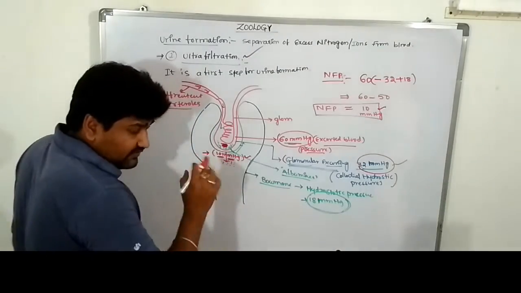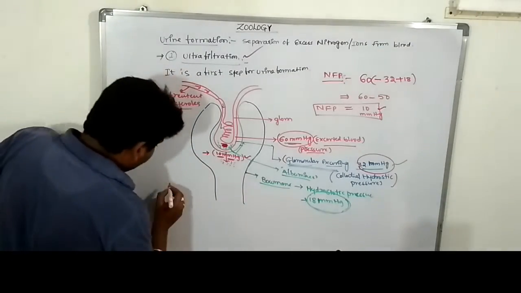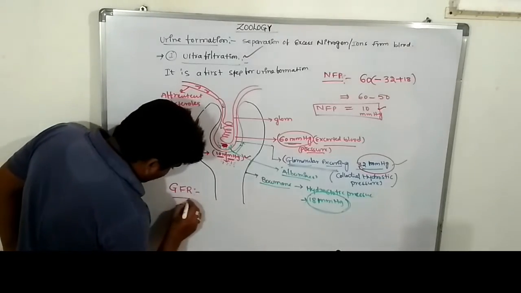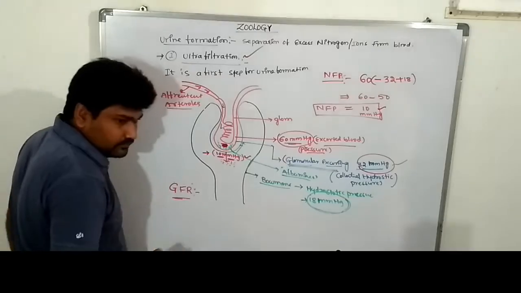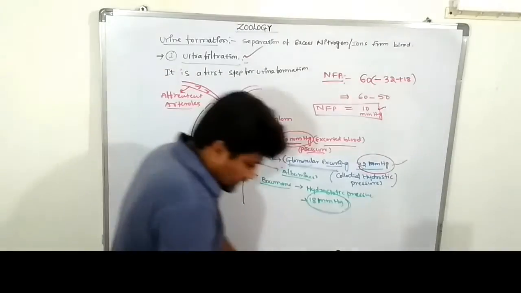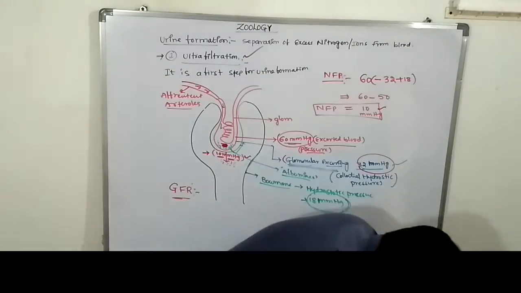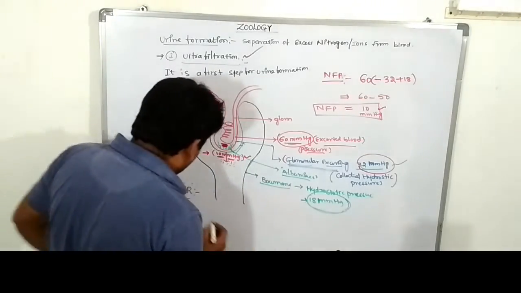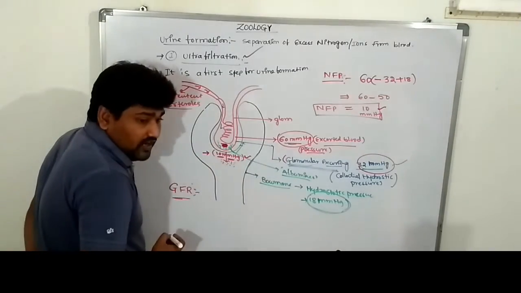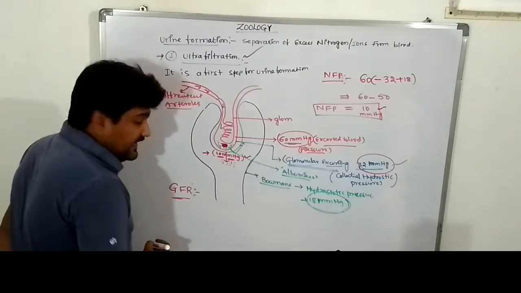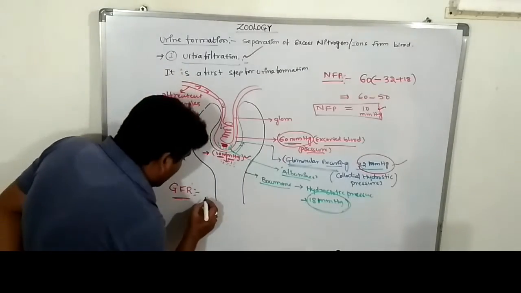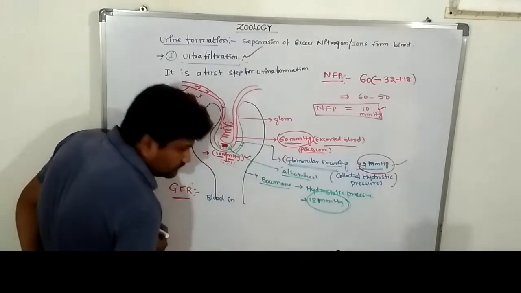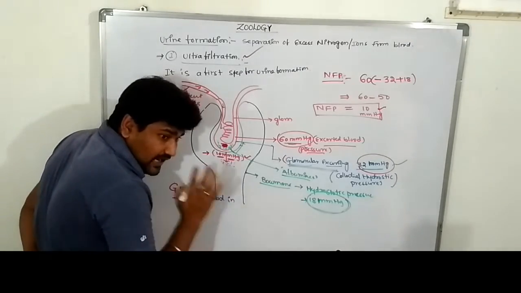The next process is known as the glomerular filtration rate. What is the glomerular filtration rate? It is nothing but the filtration of blood in the glomerular.